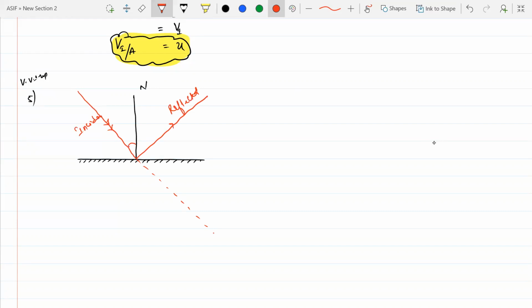This angle is I, and this angle is R. This total angle was supposed to be how much? 180 degrees. So how much it is being deviated? The angle made by the reflected ray, 180 minus R, is known as deviation, represented by delta. 180 minus R.